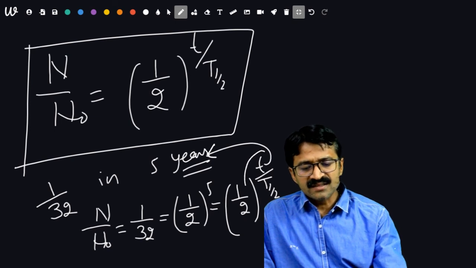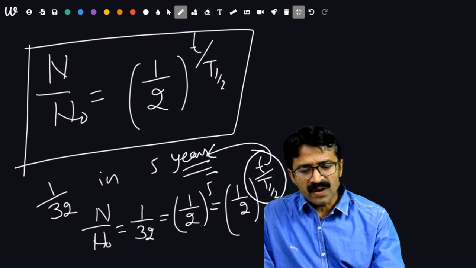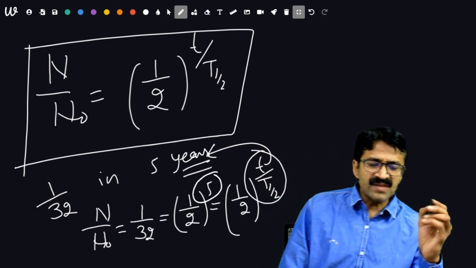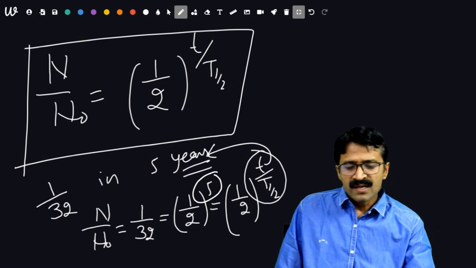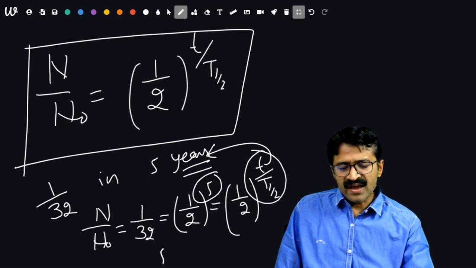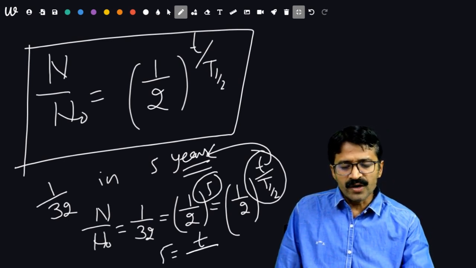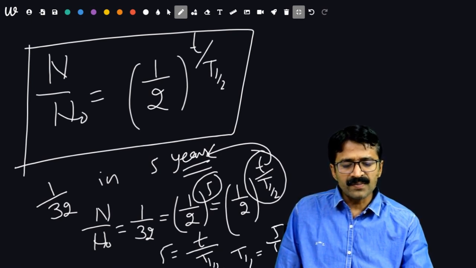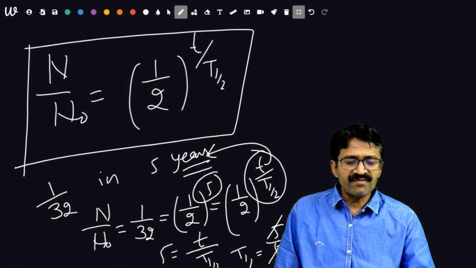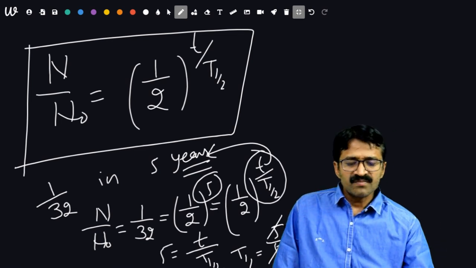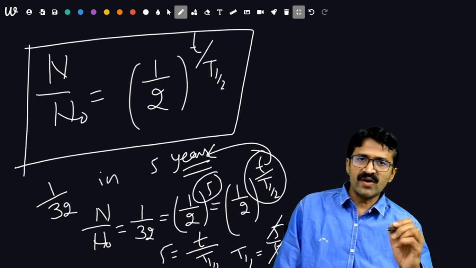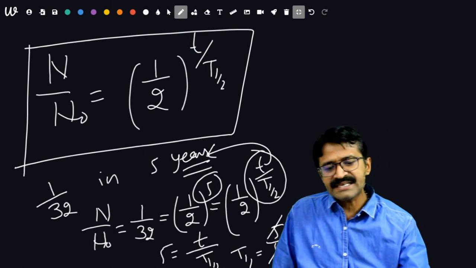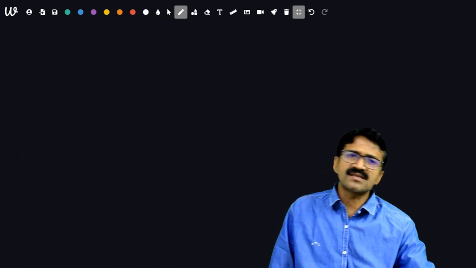Then take a comparison of these two powers. Whenever bases are the same, the powers will always be equal. That is, 5 is equal to small t upon t half. You know, t half will be equal to 5 upon 5, and this will be 1. This will be the answer. That is, the half-life of this radioactive element is 1 year. So such kinds of numericals are asked.